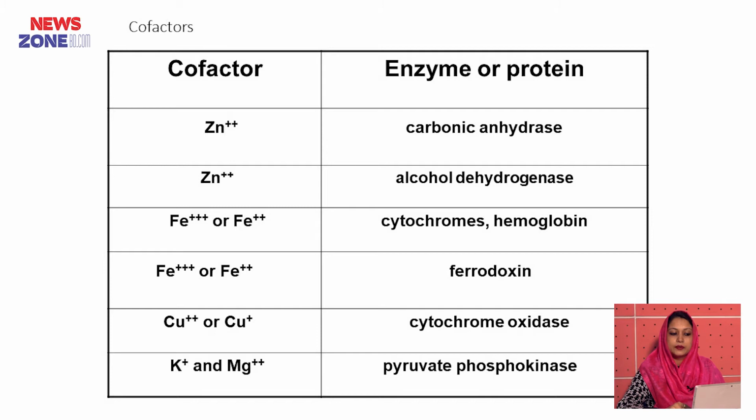Examples are calcium ion, manganese, magnesium ion, etc. They bridge enzyme and substrate together and combined with protein act as a catalyst. Examples of cofactors are zinc ion, ferrous ion, magnesium ion, manganese ion, etc.